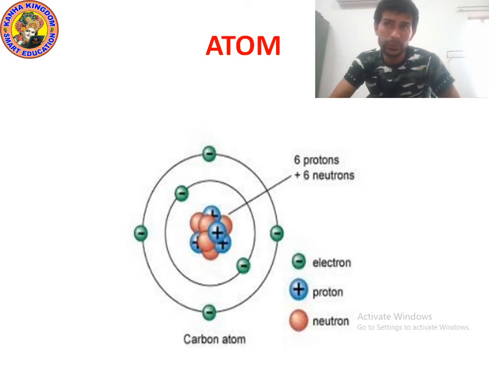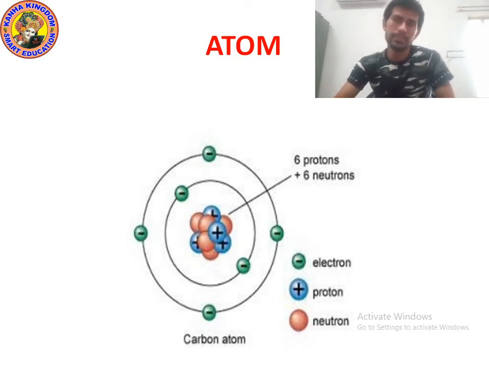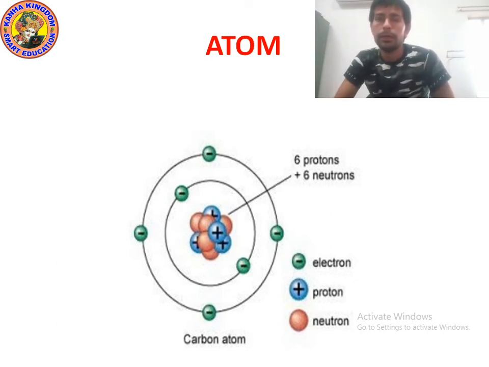At the center you can see an orange ball and a light blue ball, and in the light blue ball a plus sign is present. So the shape is just like our solar system. We know that the atom shape is just like our solar system.